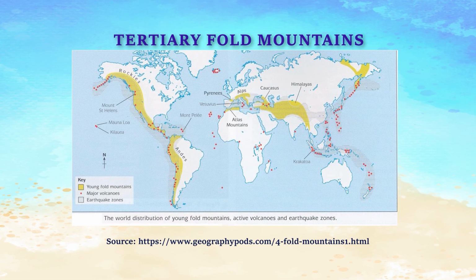In this figure, you can see the Rockies and Andes mountains have formed due to the westward movement of the continents. So the edges of North America and South America have been folded in the form of fold mountains. And similarly, when the Indian peninsula and African continent shifted northwards, the sediments of the Tethys Sea were squeezed and buckled in the form of fold mountains, and you can see Pyrenees, Alps, then Caucasus, and the mighty Himalayas, all are formed this way.